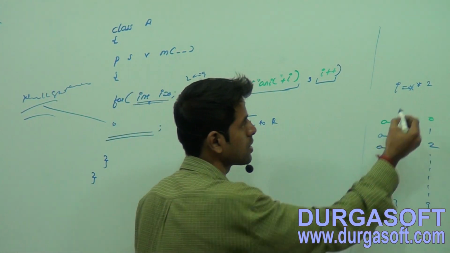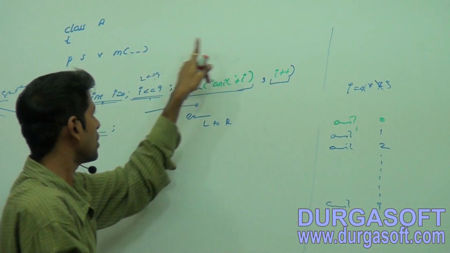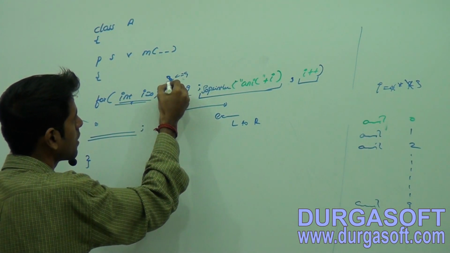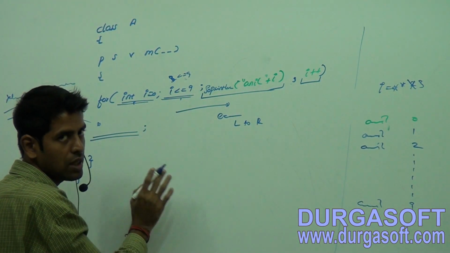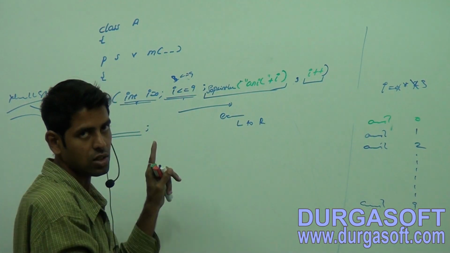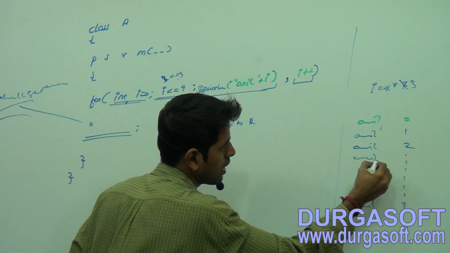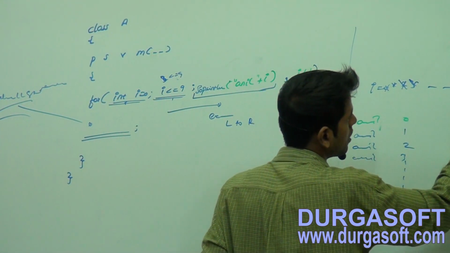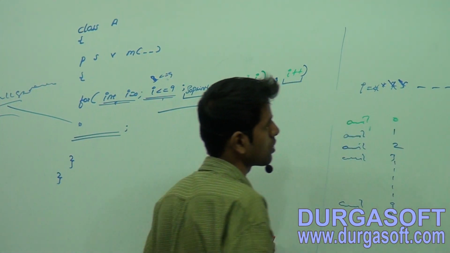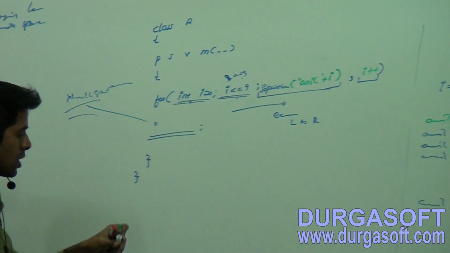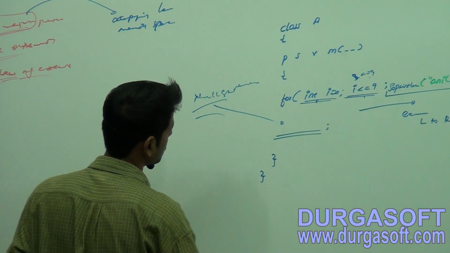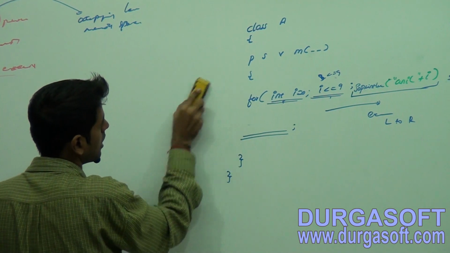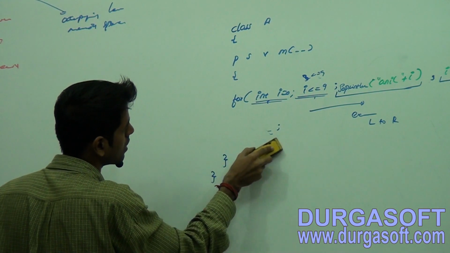Now i++ makes it 3. 3 is less than 9. Now null statement execution, later the incremental section. So it will give Anil 3. Like that, till 9 it will get executed, until the i value is 9. If it is 10, it will come out of the loop. Now observe this part.